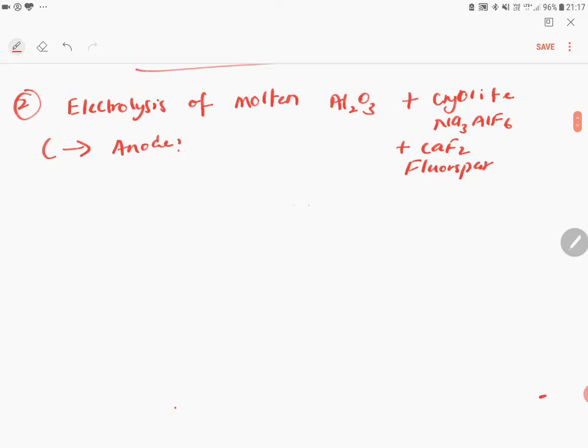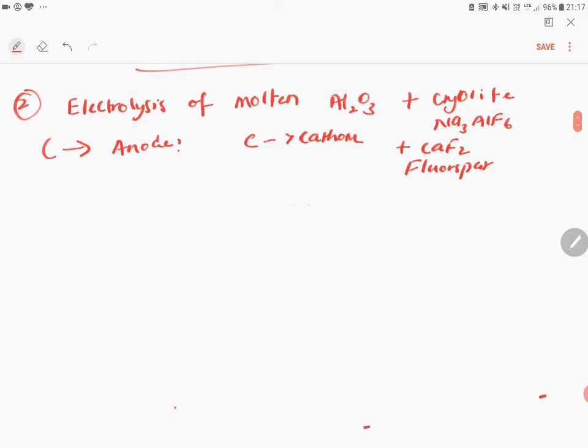This is a very important point. Of course, this you will study in the metallurgy chapter also. But at this point of time, if some competitive questions are asked in the exam, you should be able to answer it. So carbon is available as anode. Okay. Now the same carbon is available as cathode also here. But different reactions will happen at anode and cathode.